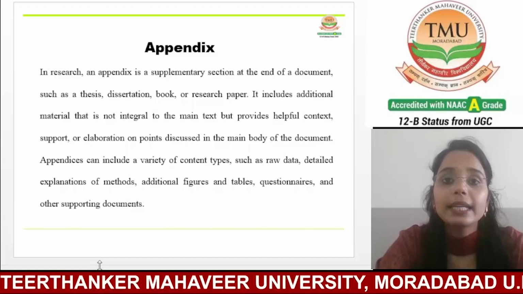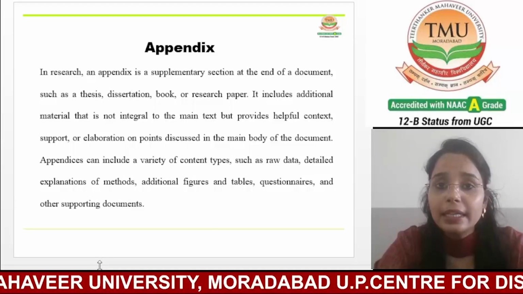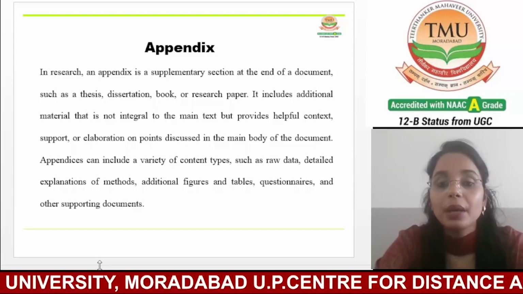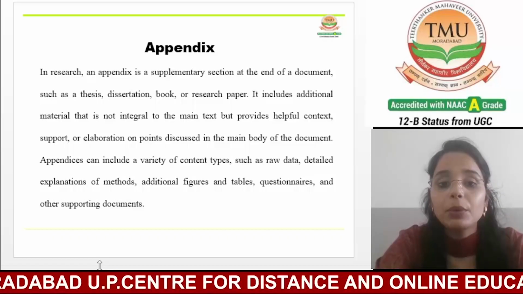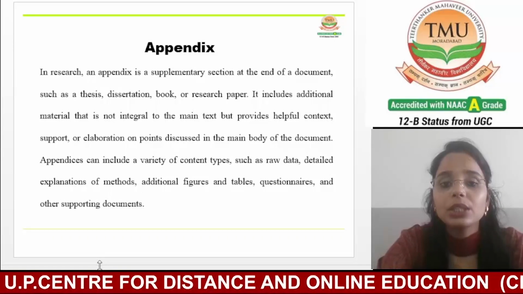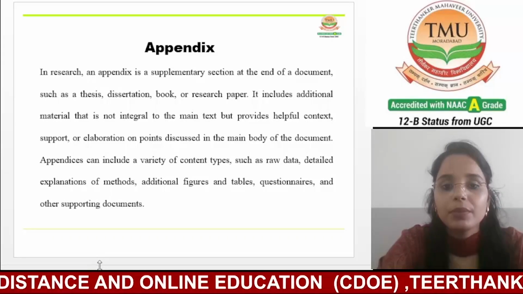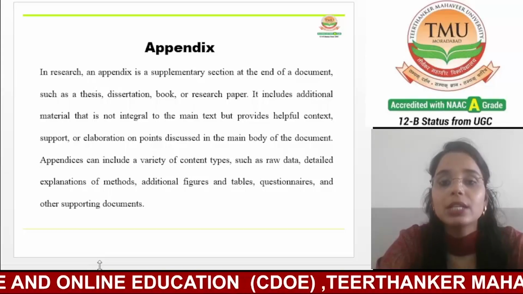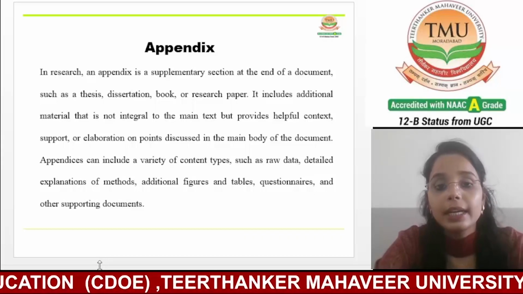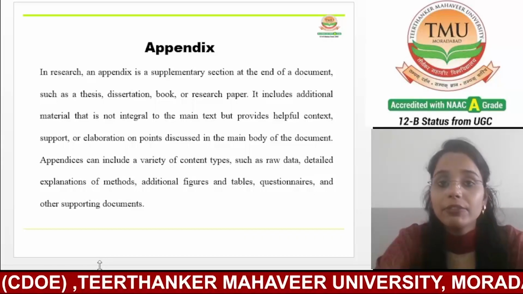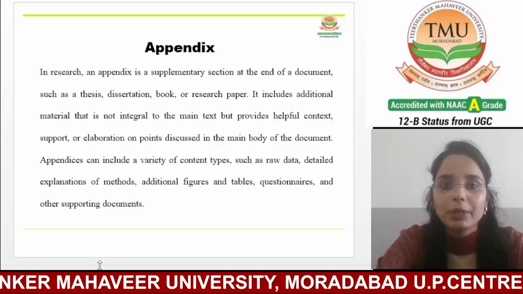It includes additional information and additional materials that are not an integral part of the main text, but provide helpful context, support, or elaboration on the points discussed in the main body of your research paper. An appendix can include a variety of content, such as a survey, raw data, detailed explanation of the methods, additional figures, charts, tables, questionnaires, and other supporting documents.